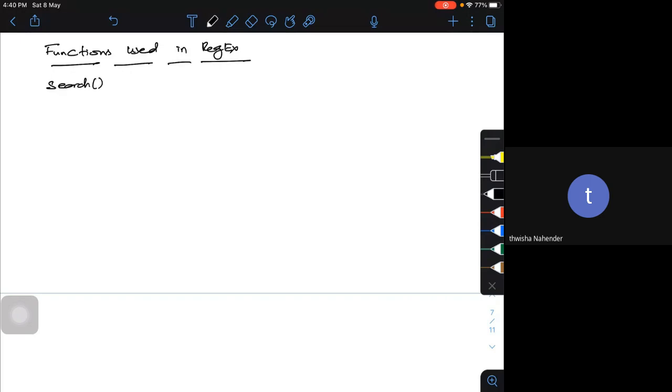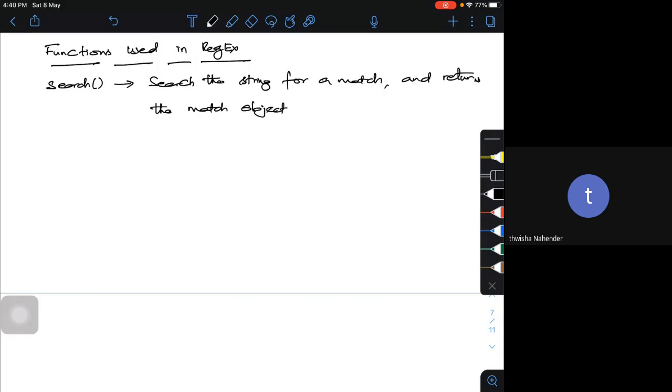When I use this search function, it's going to search the string for a match and returns that particular match if there is one. It returns the match object if the search is true.